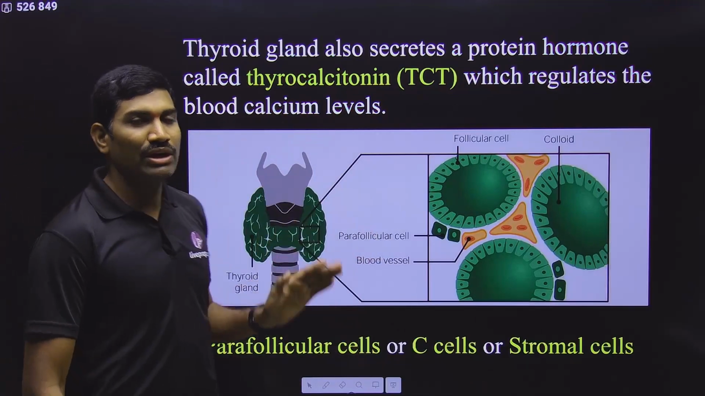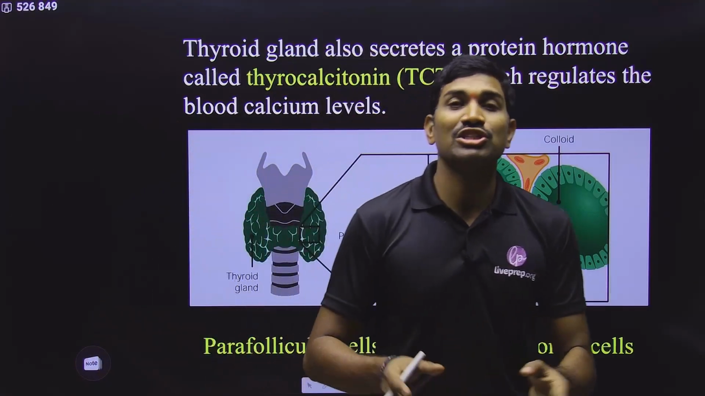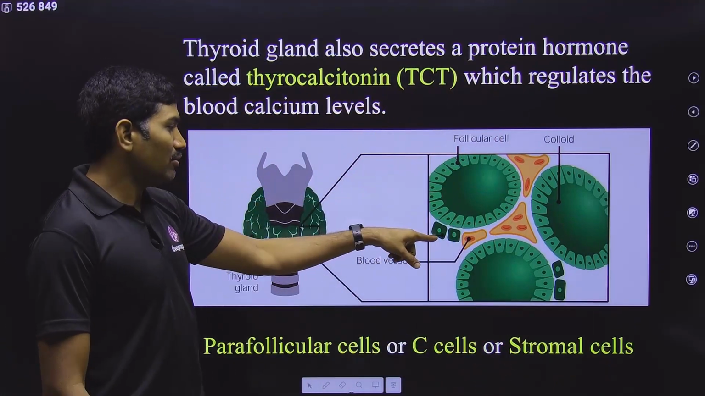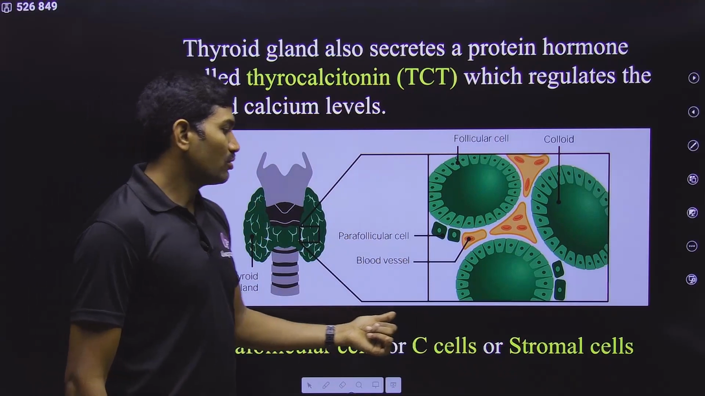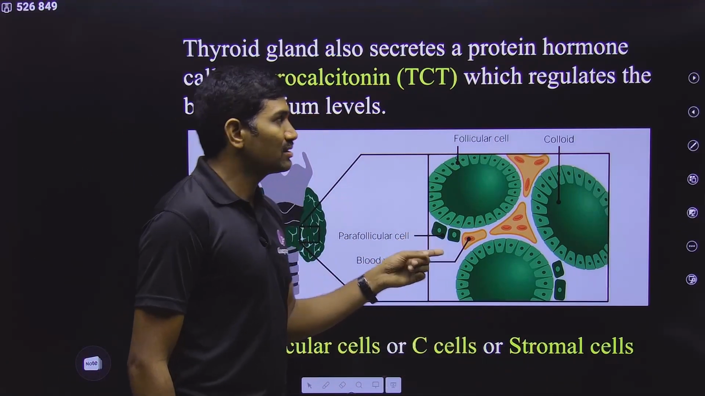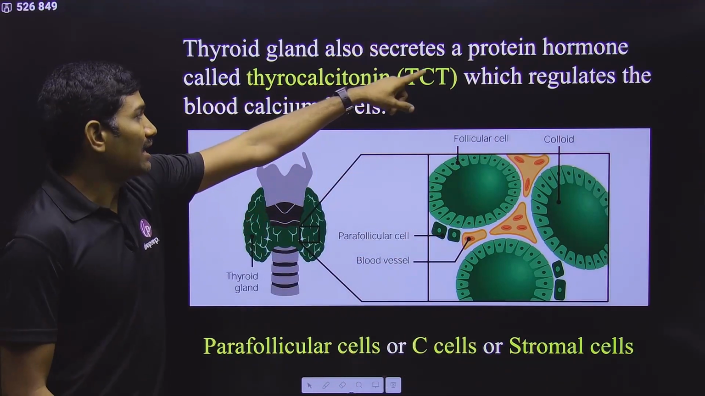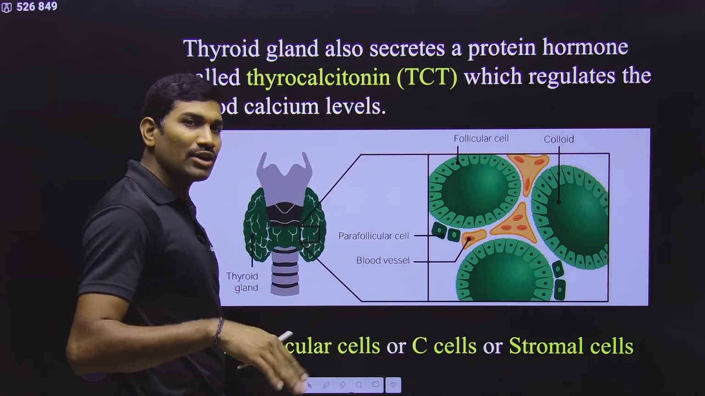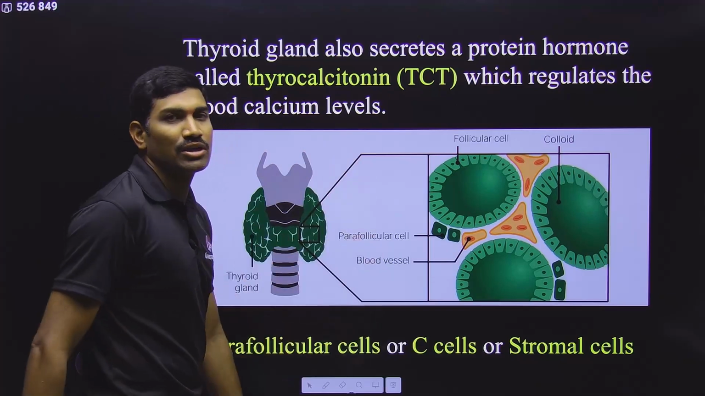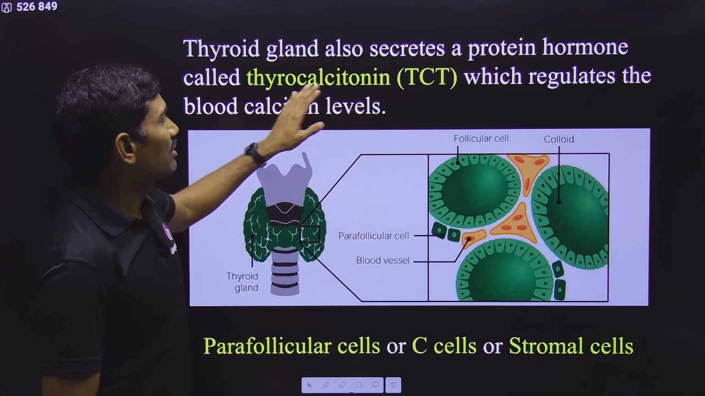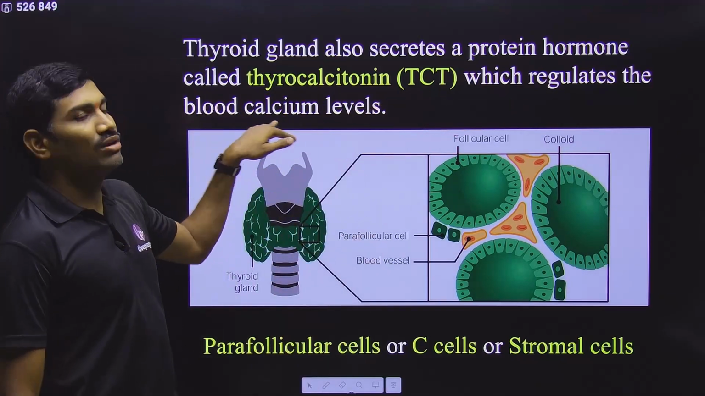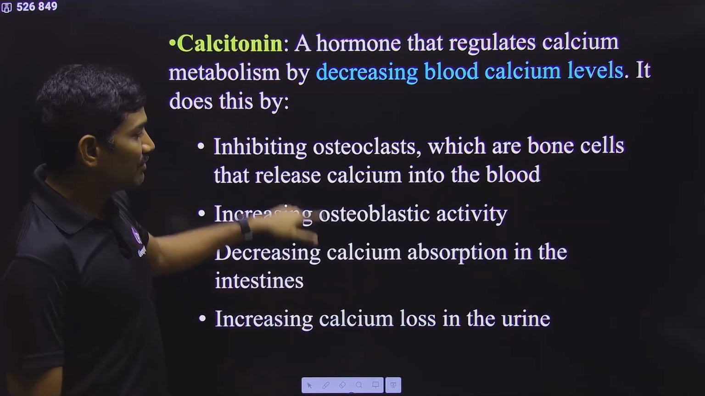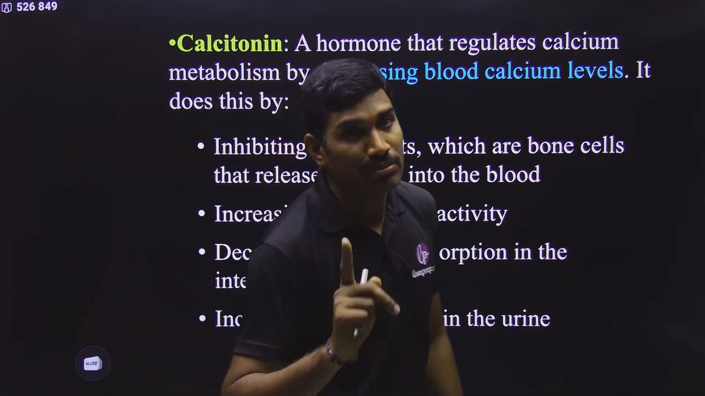So up to this we have studied about T3 and T4. These are produced by the follicular cells. But now we are talking about parafollicular cells, also called C cells, also called stromal cells, and they are also part of the thyroid gland. They are producing a hormone called, simply you can call it calcitonin, or you can also call it thyrocalcitonin, because it is produced from the thyroid gland. It helps in the maintenance of blood calcium levels. But how exactly it is maintaining, that is also important. This information was not given in NCERT, but it is compulsory.